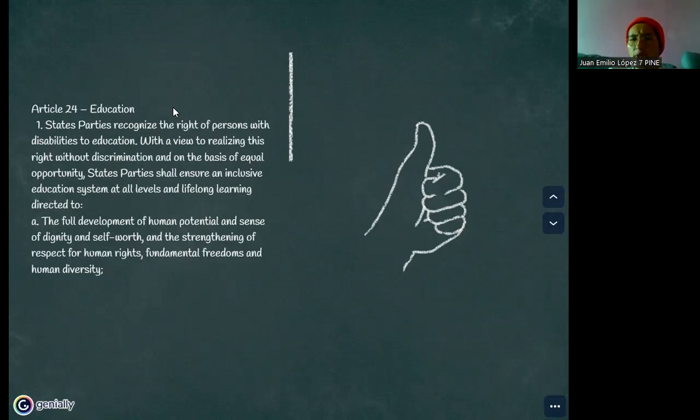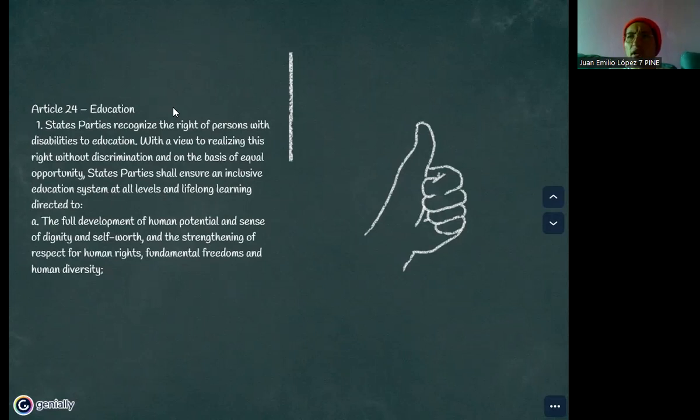But why is it important to understand that this right is very important nowadays? It's important because education is the main area where different nations, such as Ecuador or Latin American countries, don't practice equality well, especially with people with disabilities.